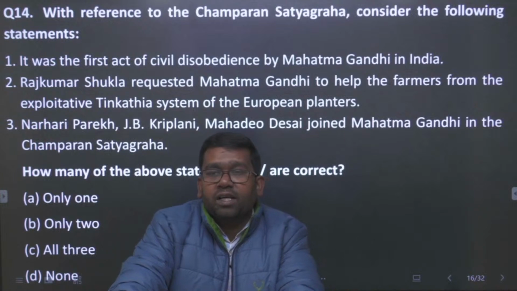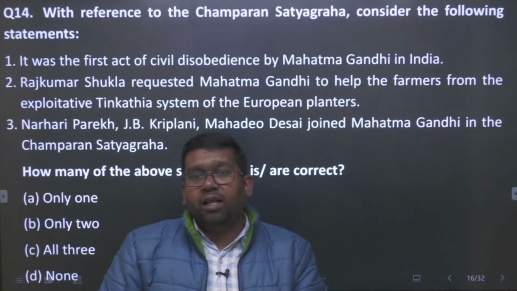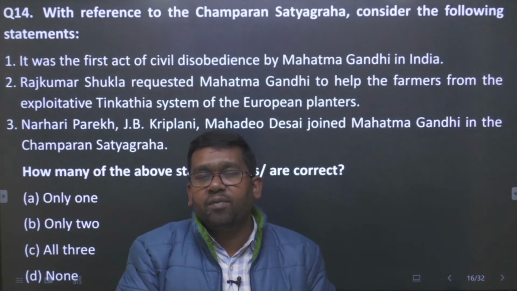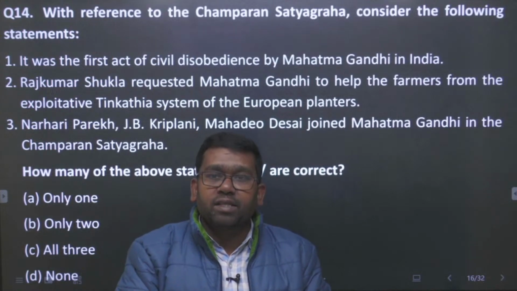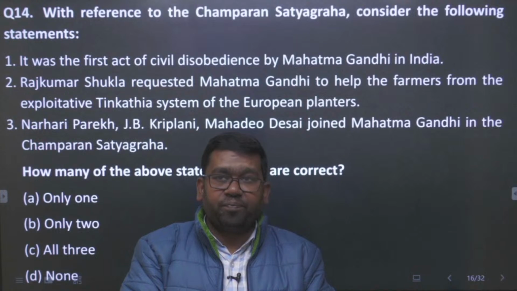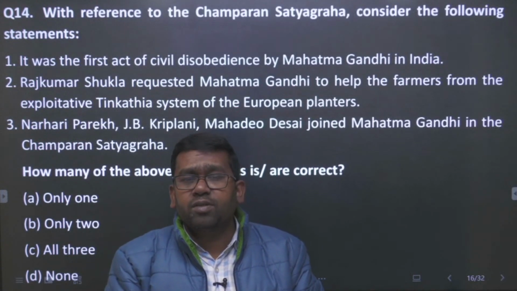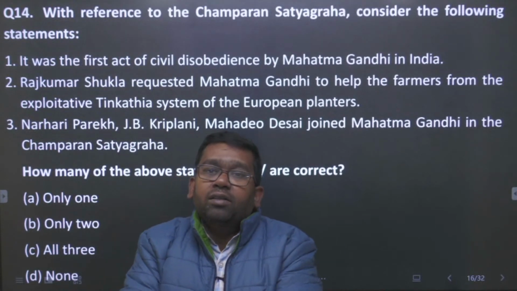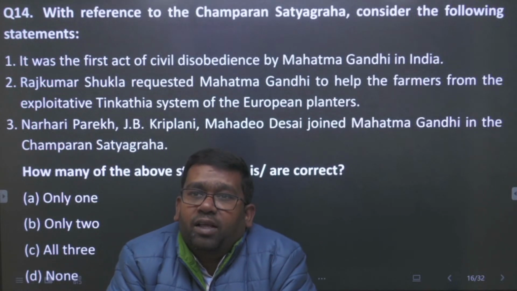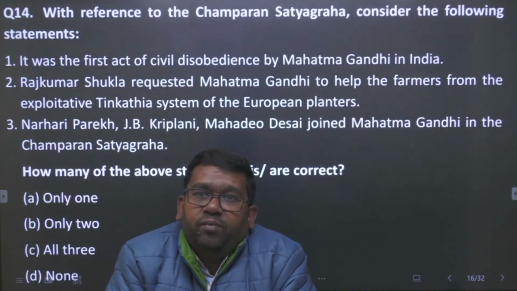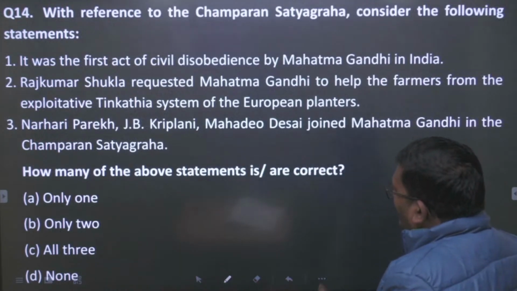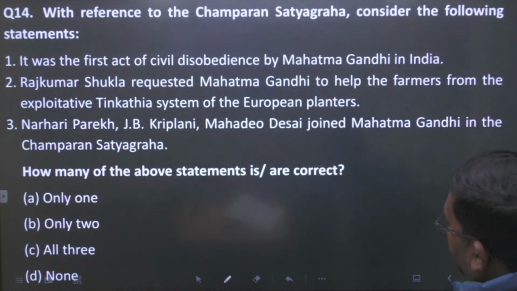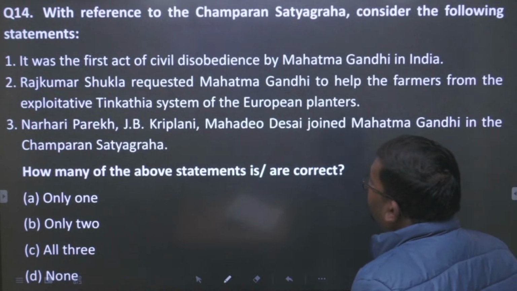So there are 3 statements here, and let us see how many statements are correct. Okay, so question 14 says, with reference to the Champaran Satyagraha, consider the following statements. The first point is saying it was the first act of civil disobedience by Mahatma Gandhi in India. Second, Rajkumar Shukla requested Mahatma Gandhi to help the farmers from the exploitative Tinkathia system of the European planters. And third, Narhari Parikh, JB Kripalani and Mahadev Desai joined Mahatma Gandhi in the Champaran Satyagraha.